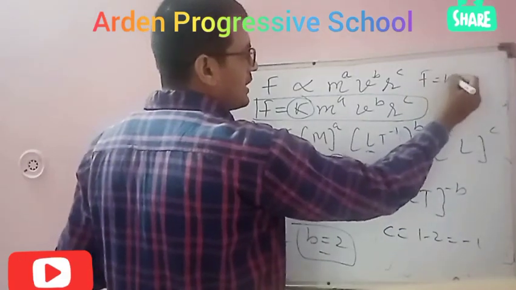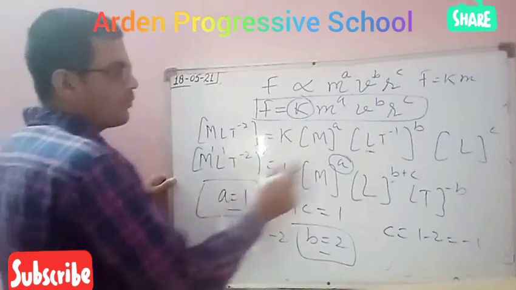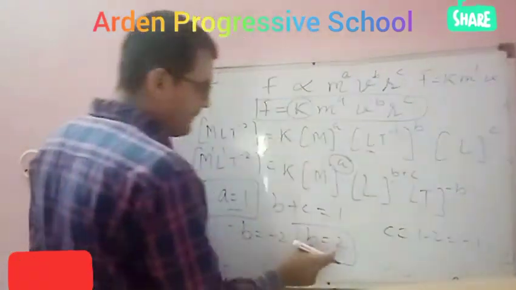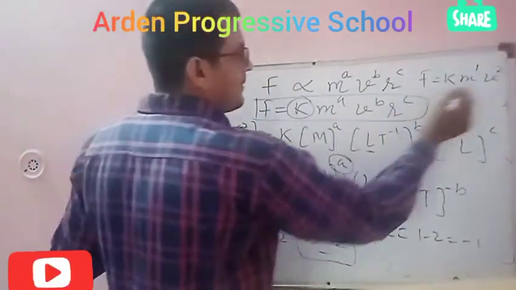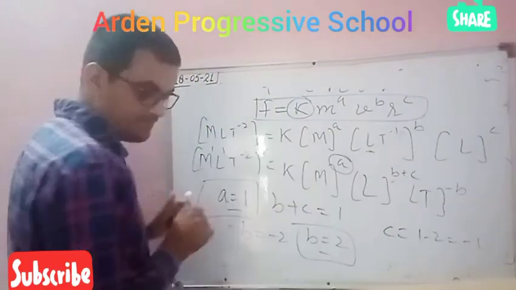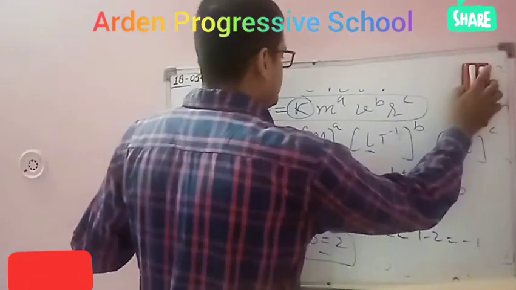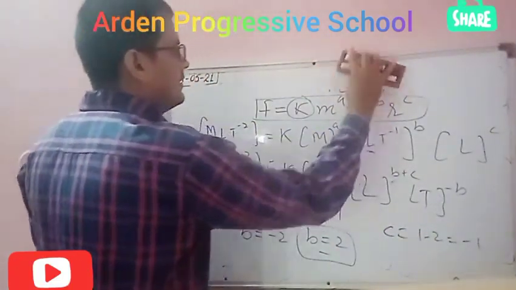F equal to k m power a, v power b, r power c. What is it? I am writing again, sorry beta, just a little bit of space problem, I am writing here.